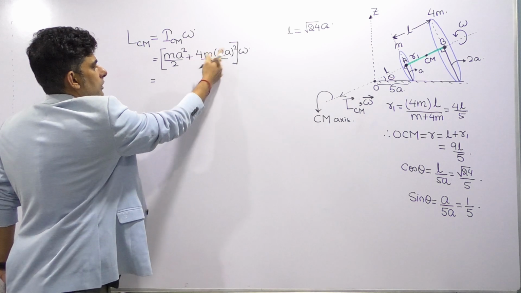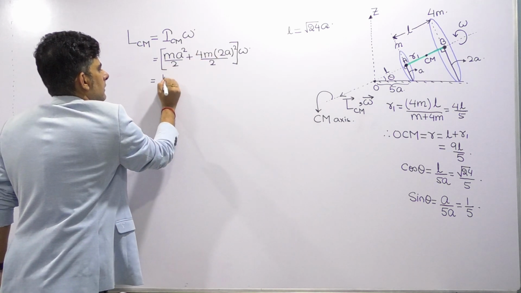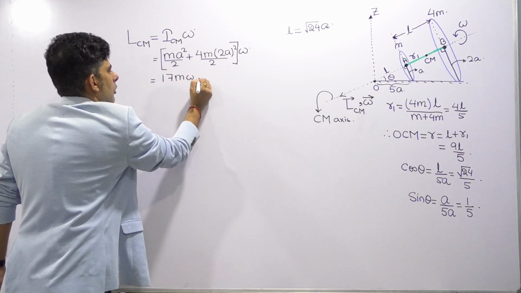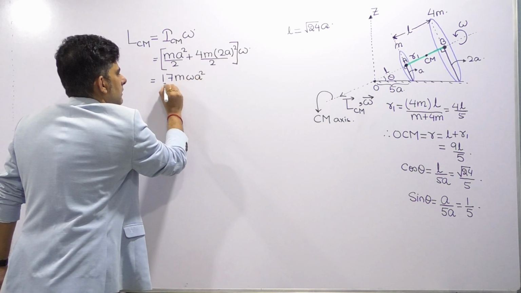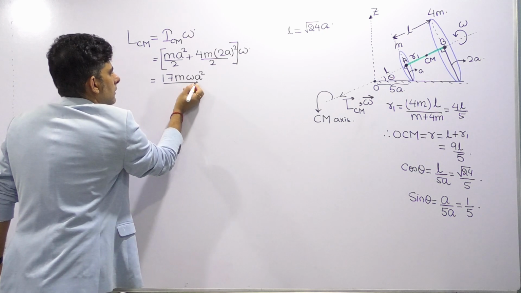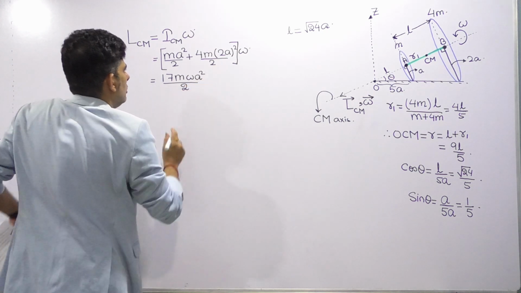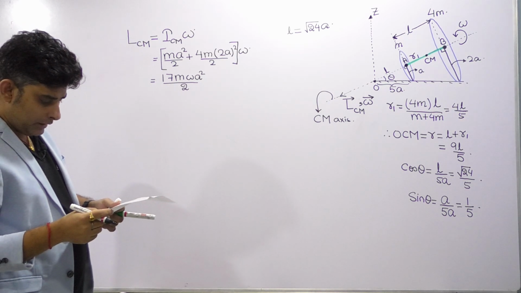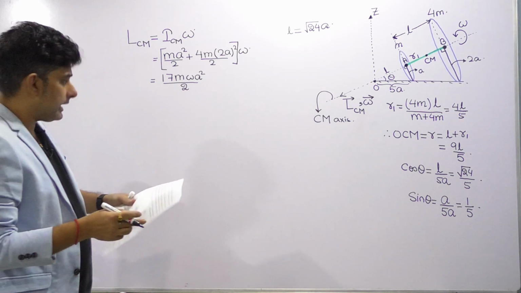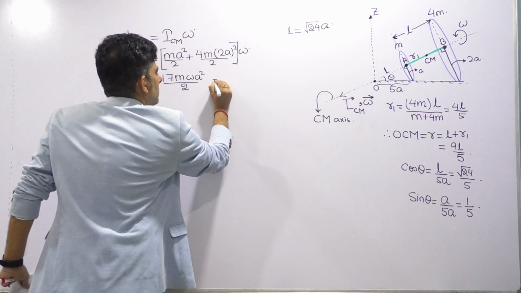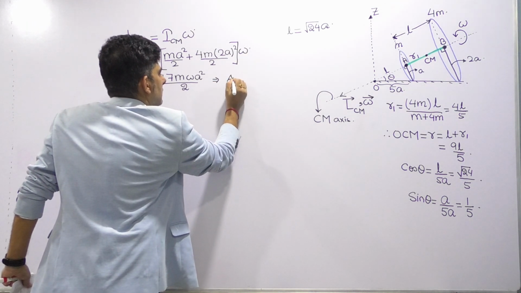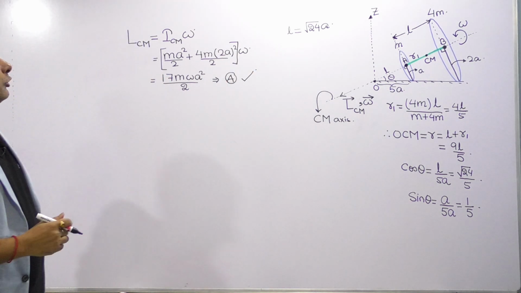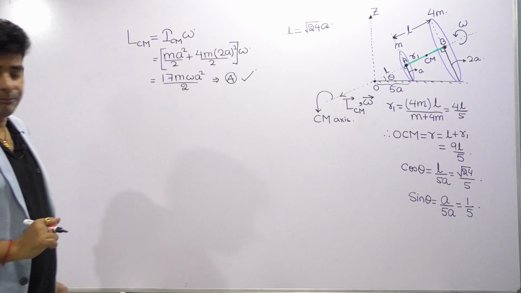So 2 2s are 4, 4s are 16, 1 17. So we get 17 m omega a squared upon 2. Now if you see the magnitude they are asking, the first option, that is option A, they have given this only. So this means option A is the correct option. So option A is correct over here.